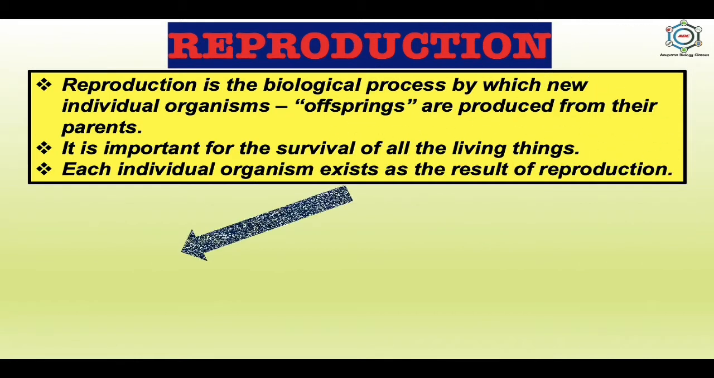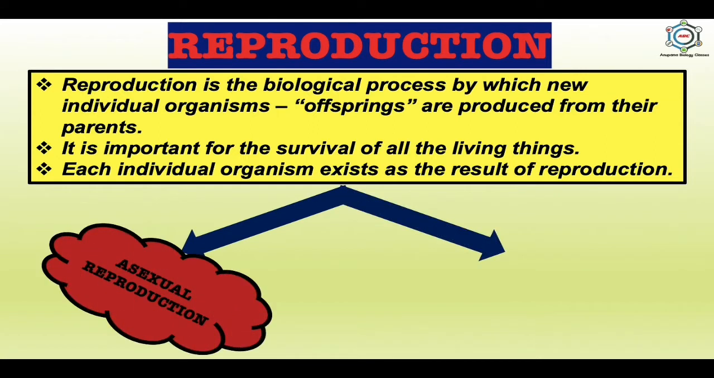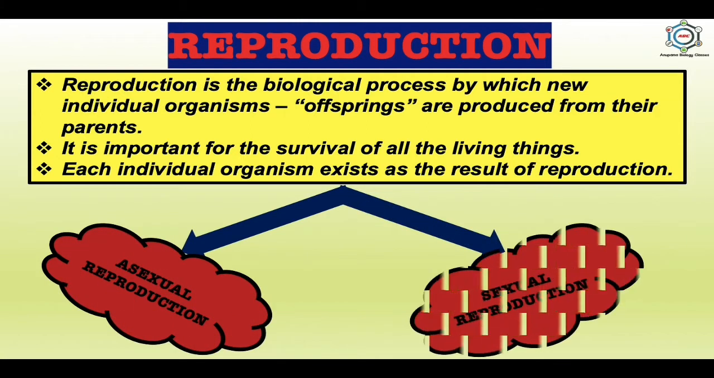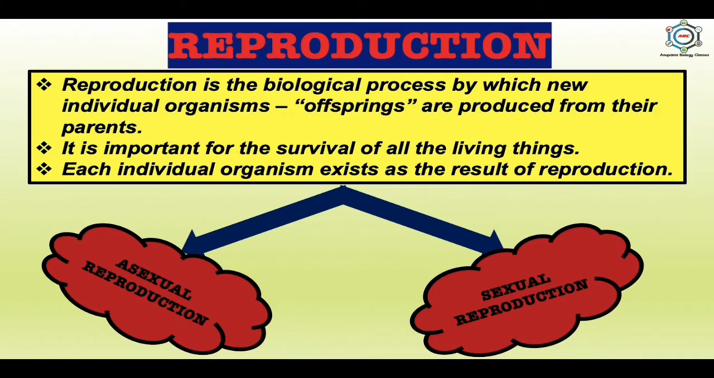reproduction. Now, reproduction is of two types, in which the first one is asexual reproduction and the second is sexual reproduction. So in case of asexual, there is no fusion of gametes and new individuals are produced by a single parent. While in sexual reproduction, there is fusion of gametes and the new individuals are produced by participation of two separate parents.